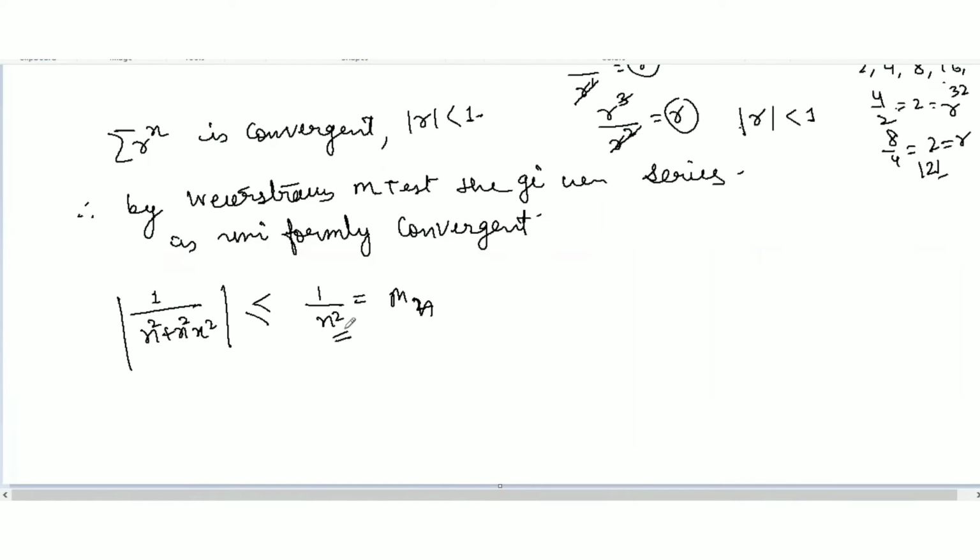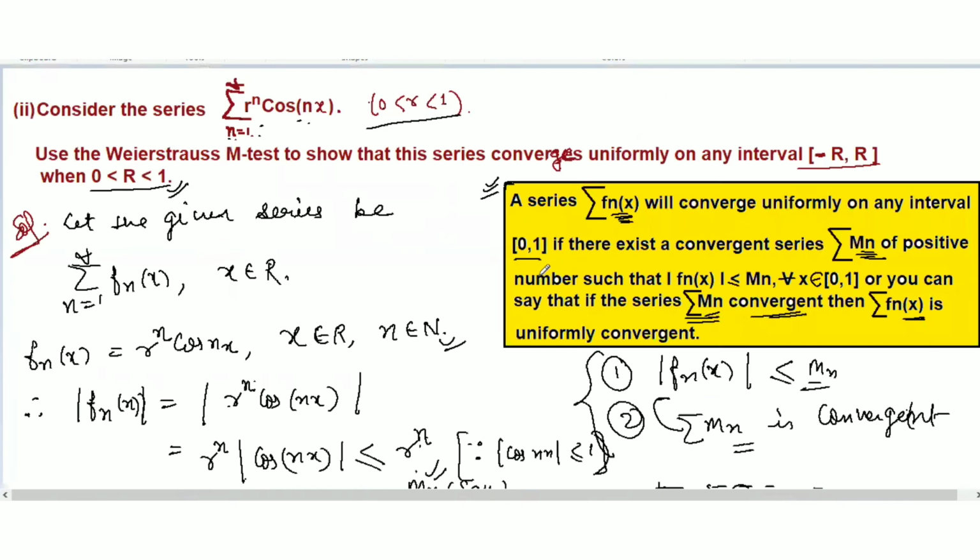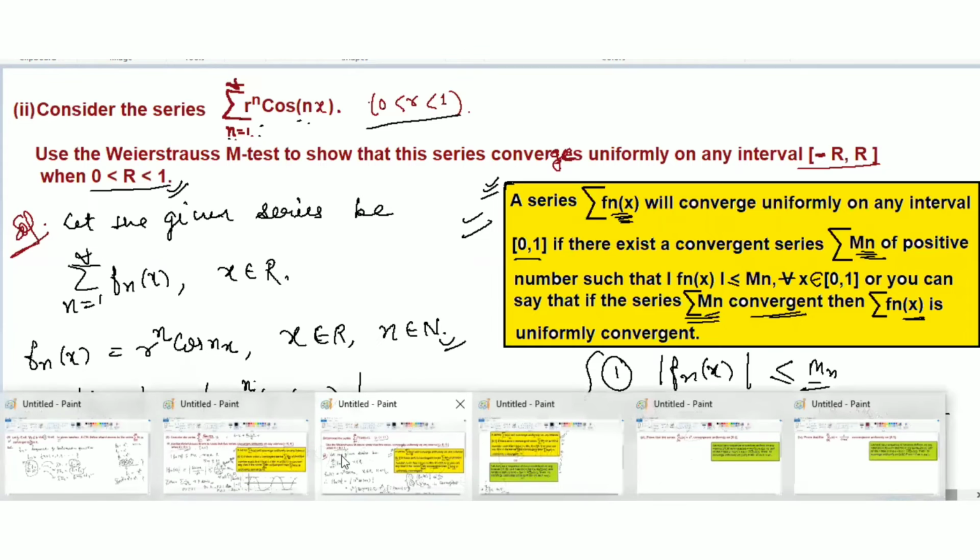And this is clearly a P series where p is greater than 1. So by the P series, we can say that this Mn is convergent, so this original series fn x will be convergent. So this way we can use this statement of Weierstrass M test to prove whether a series is convergent or not. Now let's take another question by using Weierstrass M test.